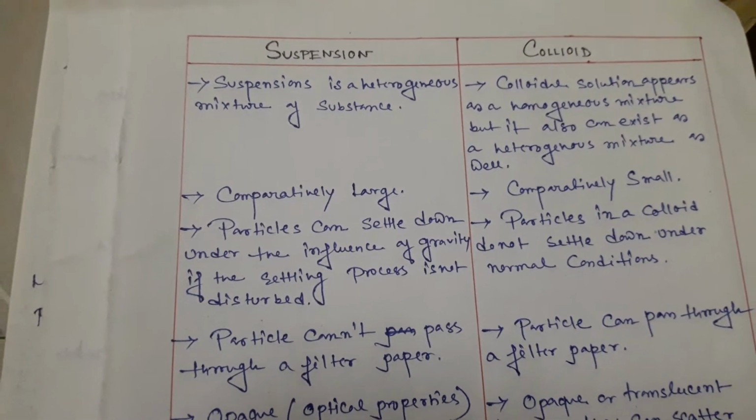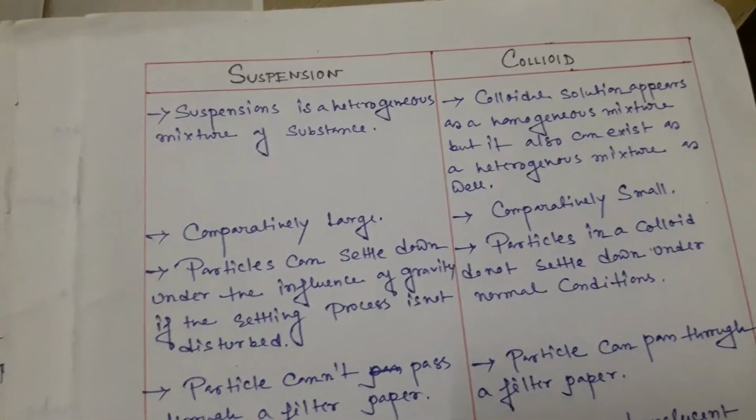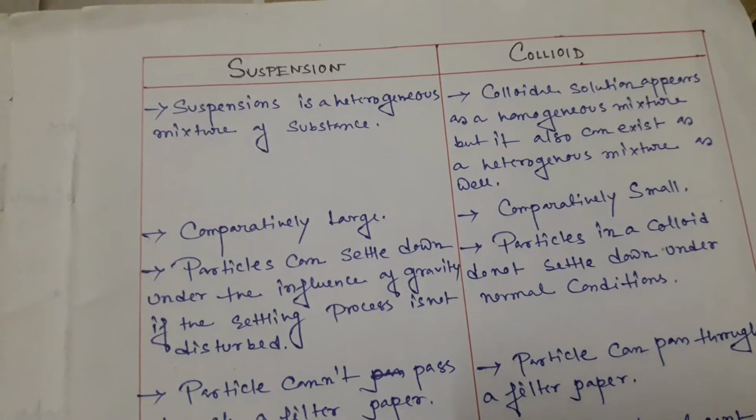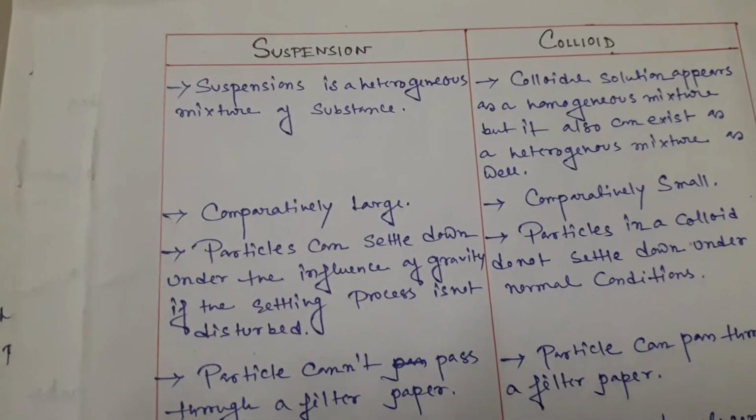Hello everyone, today I am discussing the difference between suspension and colloid. That means the function of suspension, its formulation, example, and the function of colloid, example, and definition also. So first of all, suspension is a heterogeneous mixture of substances.